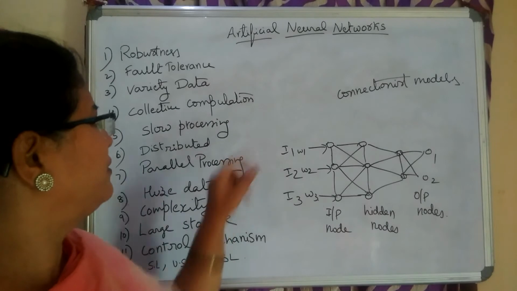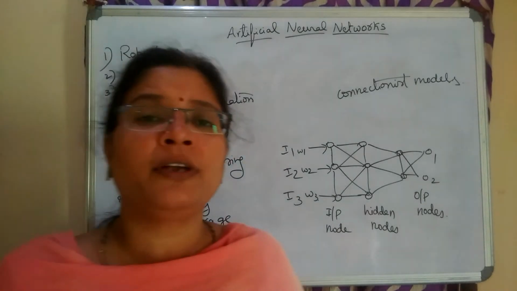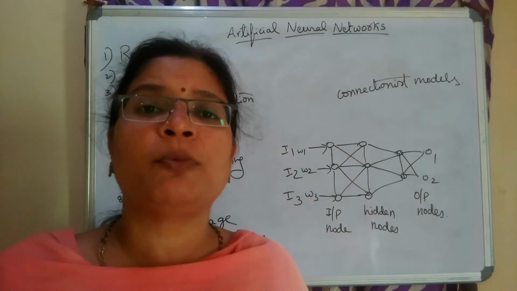The next one is slow processing. This is somewhat of a drawback of the artificial neural networks. They process the data slowly. Why? Because they have to handle a large amount of data.